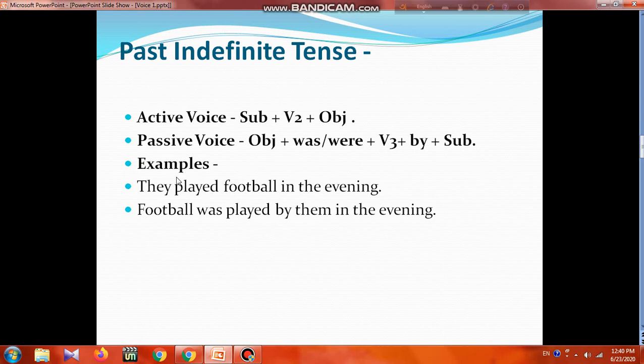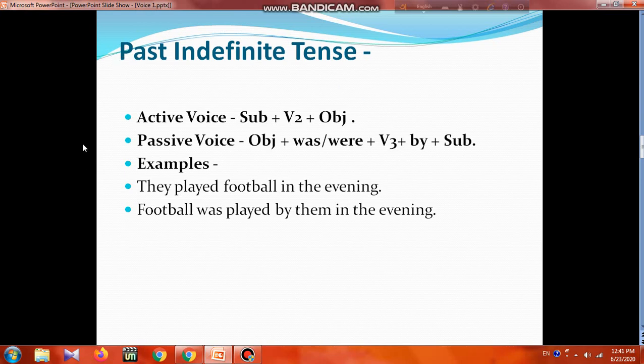So if you see the example, then it will be clear to you. They played football in the evening. So how can we change it to passive? This is the object, so we will make it the subject, football. From was, were, it is singular, so we will take was: football was played, then by, then the objective form of the subject, then extensions. So football was played by them in the evening.